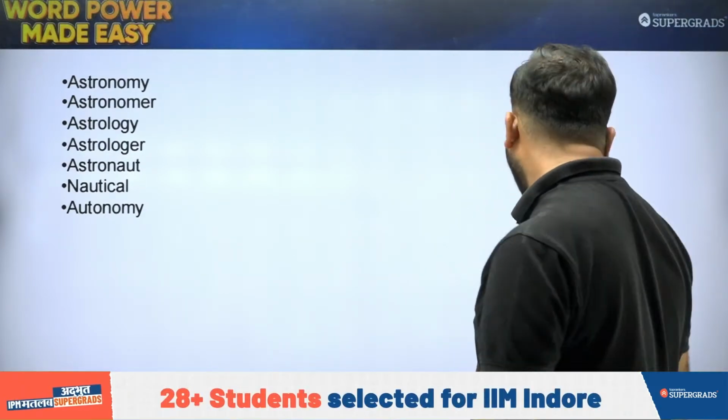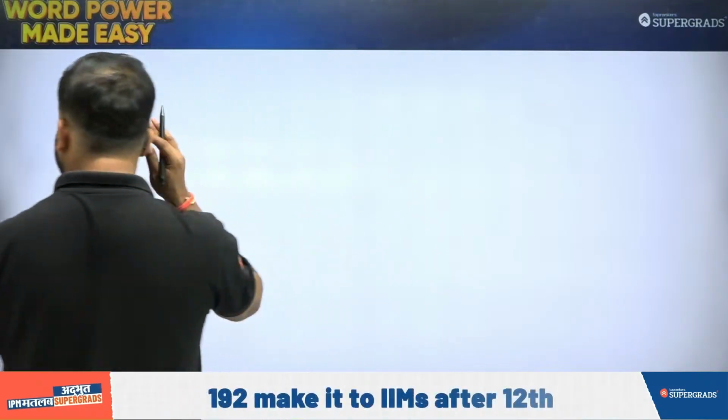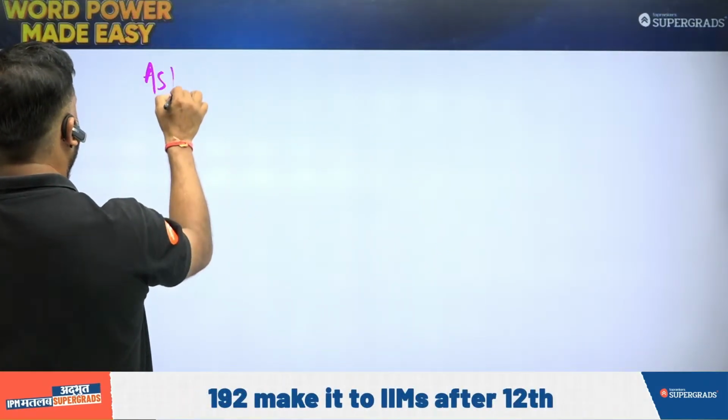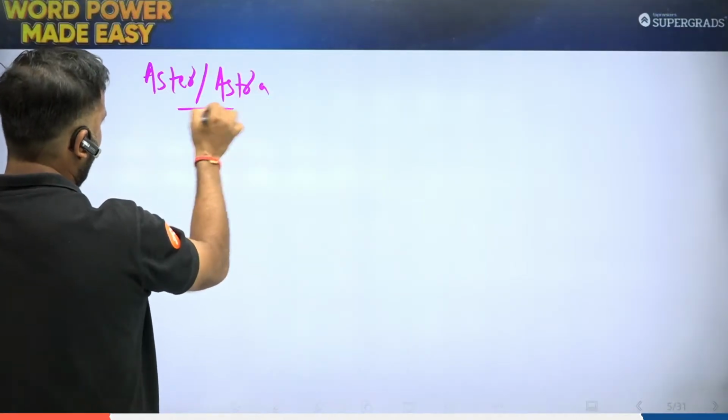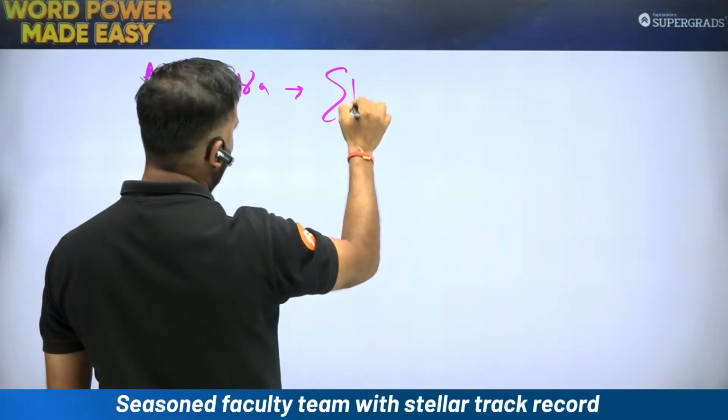Next up we have words that are based on this root word aster. Now the root word aster, students, aster or astra is for star.